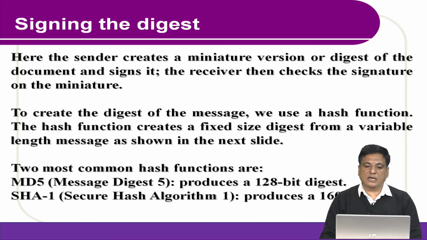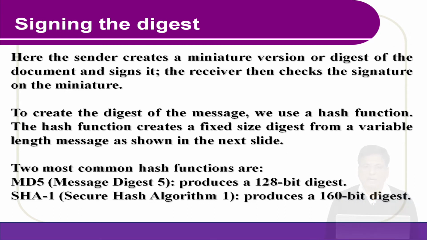Signing the digest. Here the sender creates a miniature version, or digest, of the document and signs it. The receiver then checks the signature on the miniature. To create the digest of the message, we use the hash function. The hash function creates a fixed size digest from a variable length message as shown in this slide. There are two algorithms that we use for generating the message digest. First is MD5. MD5 stands for Message Digest 5, which takes a variable size message as input and converts it to a 128-bit message digest.